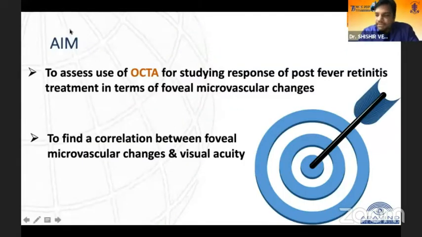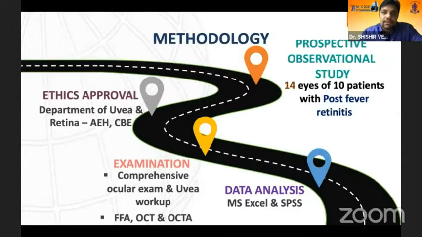The aim of our study was to assess the foveal microvascular changes in post-fever retinitis, to study its treatment response using OCTA, and also to correlate the microvascular changes with the visual acuity. The methodology: it was a prospective observational study conducted in our Department of Uvea and Retina with 14 eyes of 10 patients with post-fever retinitis.